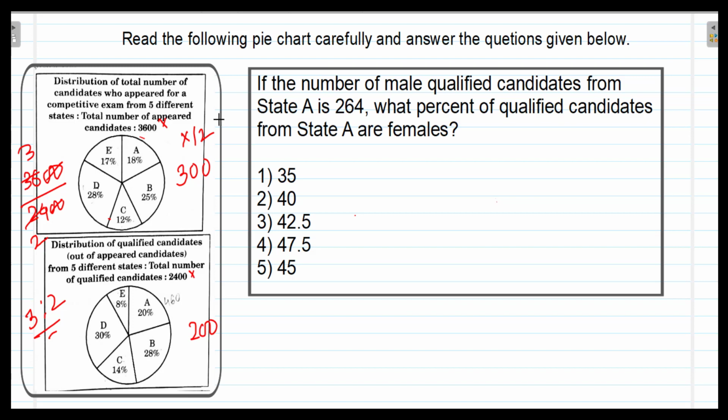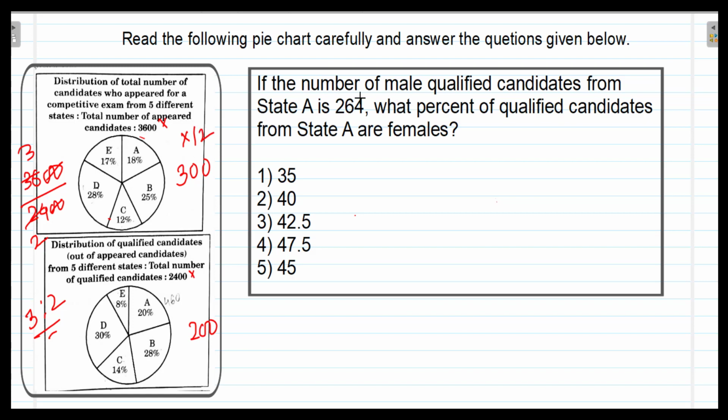Instead of 3,600 we take 300, and instead of 2,400 we take 200, and then we solve the questions. But friends, this is helpful when percentages and ratios are asked. When actual numbers are asked, you will have to multiply the answer by 12. See how it is done.